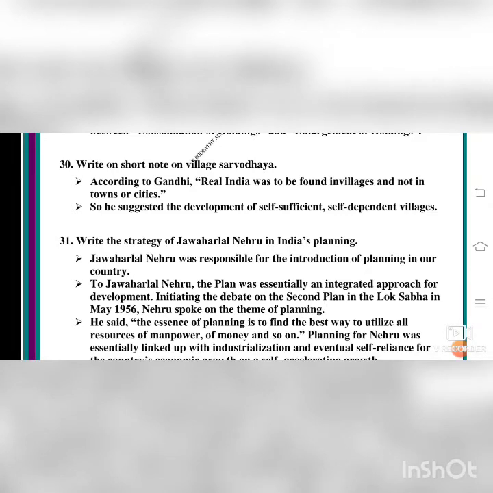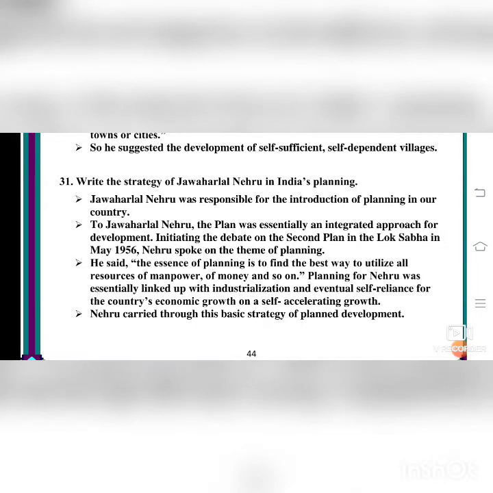Initiating the debate on the Second Plan in Lok Sabha in May 1956, Nehru spoke on the theme of planning. He said the essence of planning is to find the best way to utilize all resources of manpower, of money and so on. Manpower means the farmers. Planning for Nehru was essentially linked up with industrialization and eventual self-reliance.